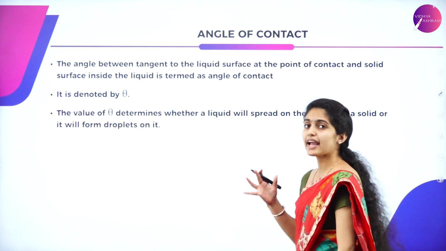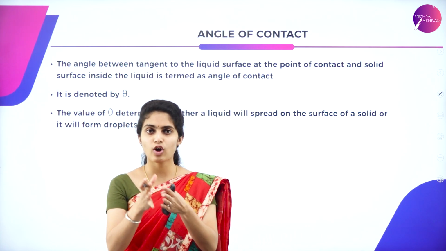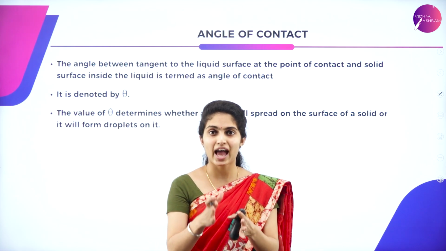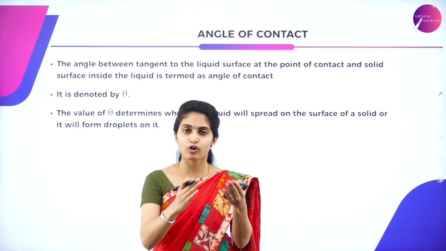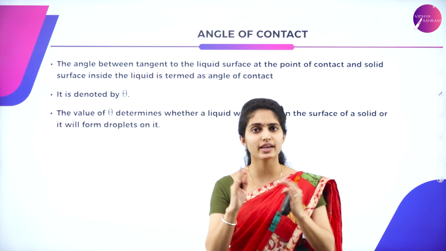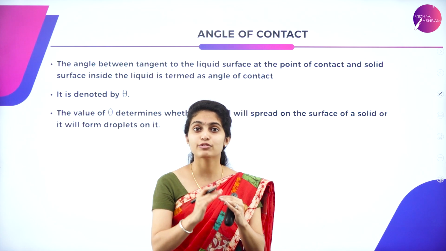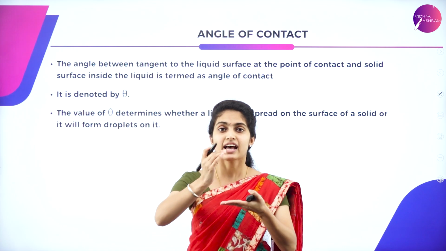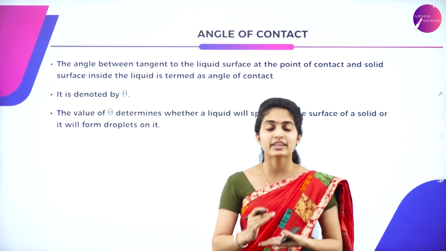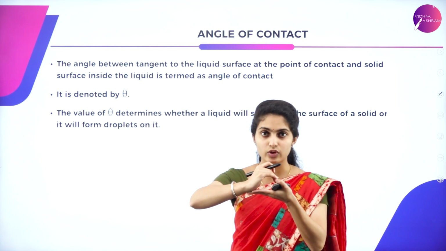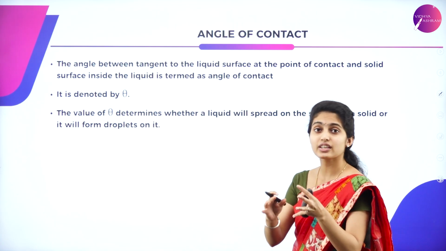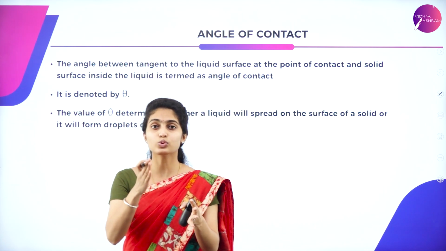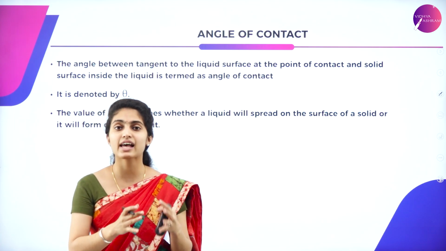Now let us move to angle of contact. So what is this angle of contact? In the heading itself you can see angle, that means it makes an angle theta, and of contact means there is a contact between something and something. That something and something will be a solid as well as a liquid. There is a contact between a solid surface and liquid droplets. When there is a contact of the solid surface and liquid droplets, we draw an angle to it. This gives you the angle of contact and tells you the behavior of a liquid. It is used to find out the density by having this angle of contact.